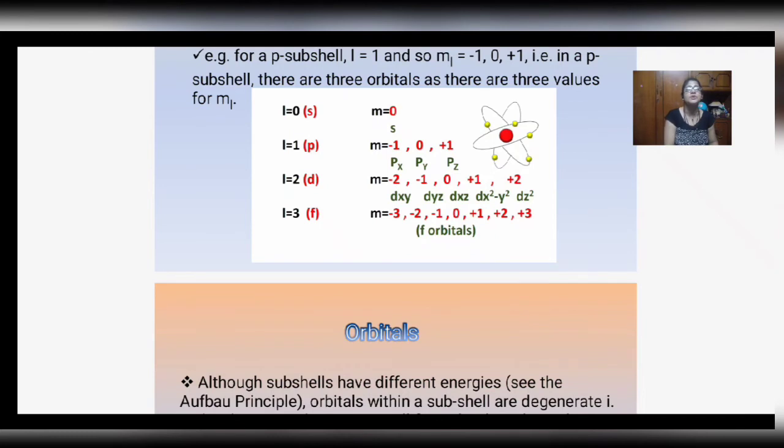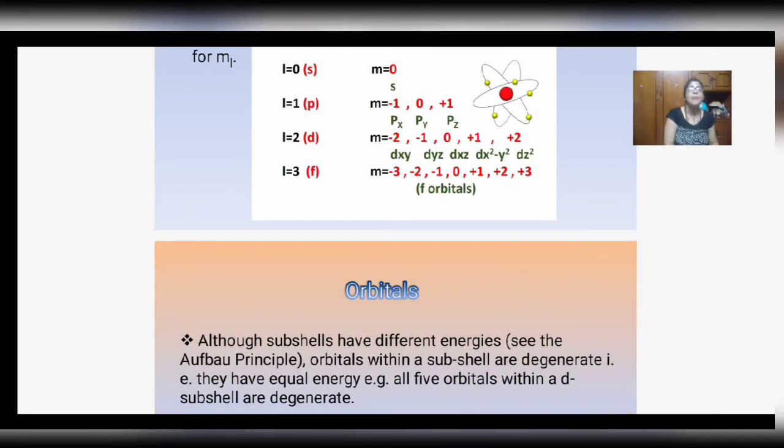That is px, py and pz, the orbital orientations we are talking about. Now l equal to 2, that means d, m equals minus 2, minus 1, 0, plus 1 and plus 2. And finally l equal to 3, that is the f orbital, m ranges from minus 3, minus 2, minus 1, 0, plus 1, plus 2 and plus 3.